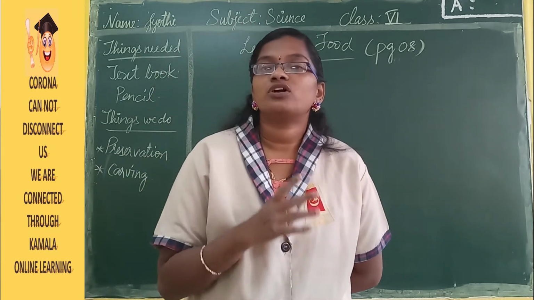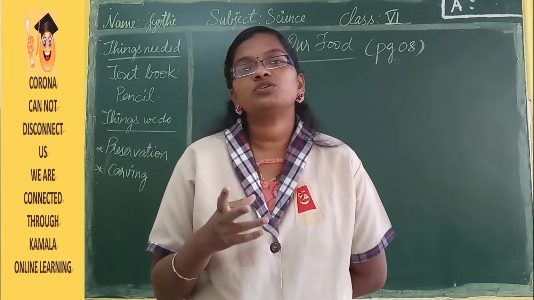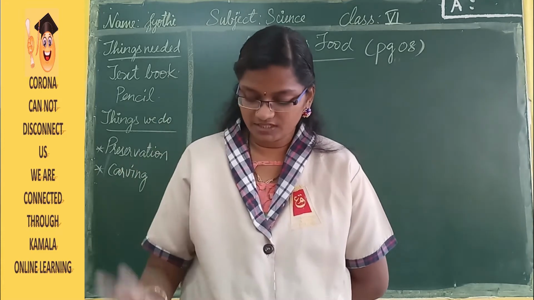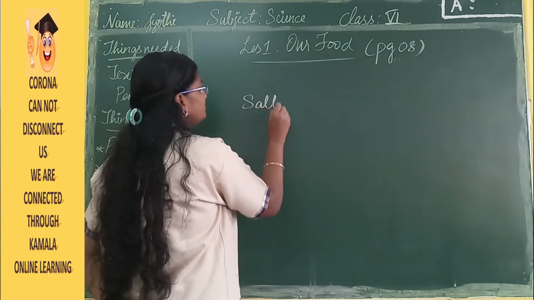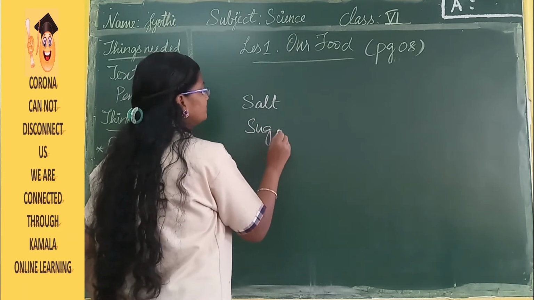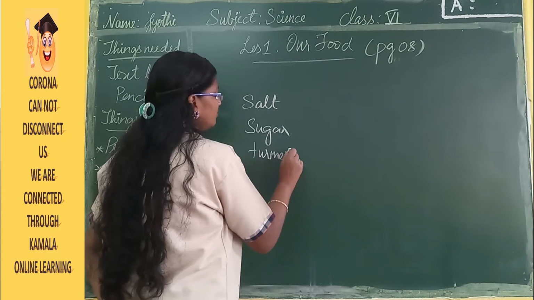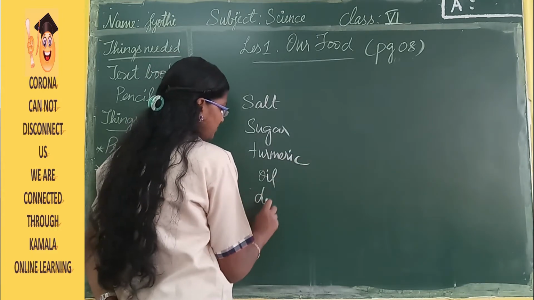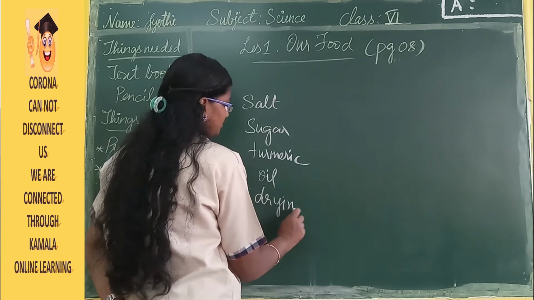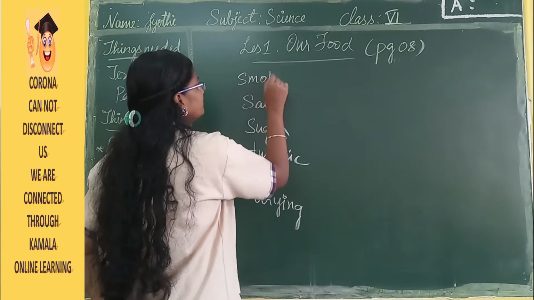There they do not add water. They add sugar in large quantities. So here: salt, sugar, turmeric powder, then oil, then drying and smoking.